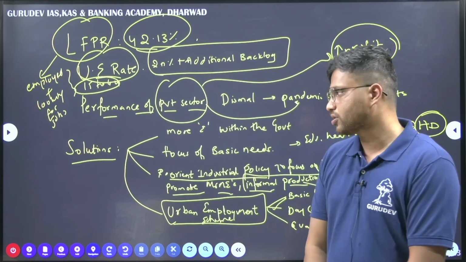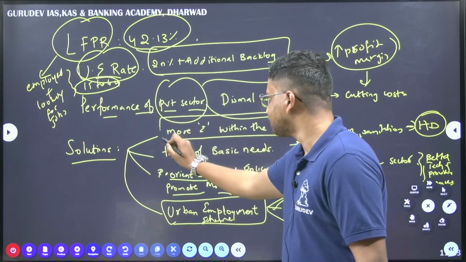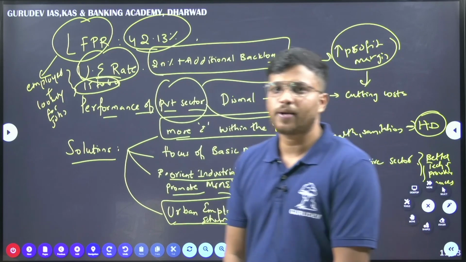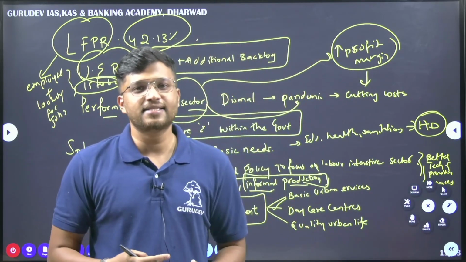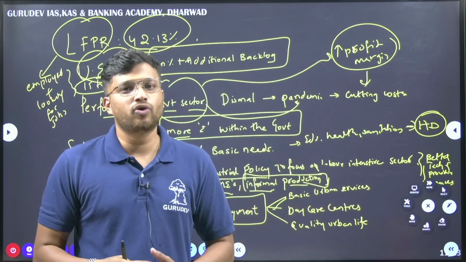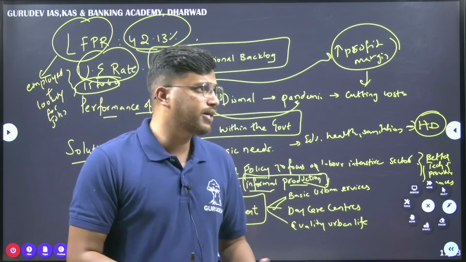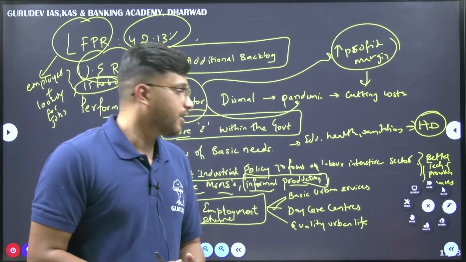We will look at the solutions one by one. So this says that more employment within the government sector. Fine. So when there is more employment created in this government sector, what happens is the vacancies that are already present in the government sector will go down. Okay, it is one of the options. It is one of the solutions that is mentioned in the article.